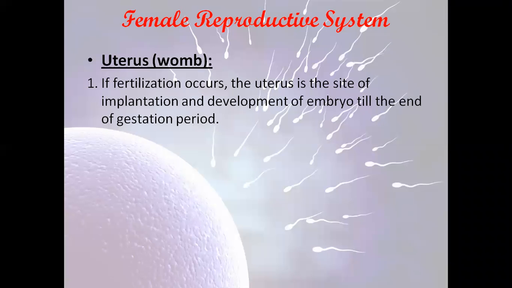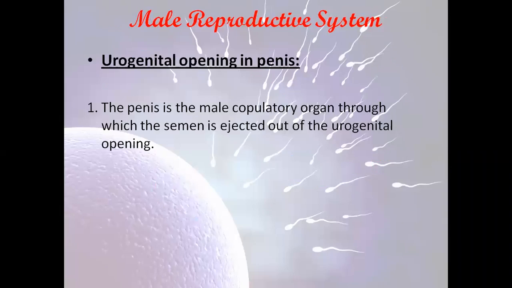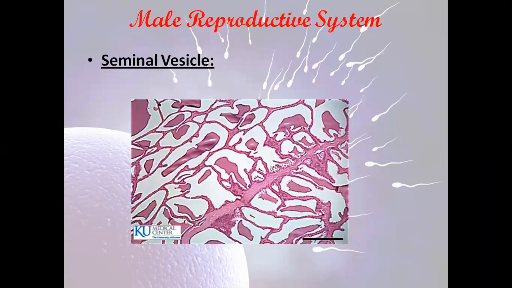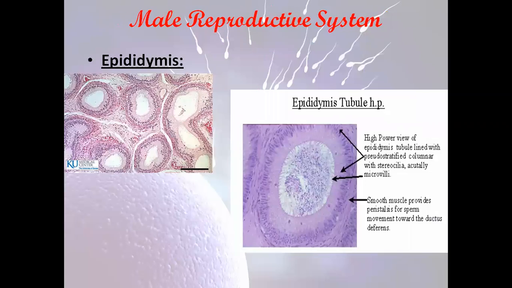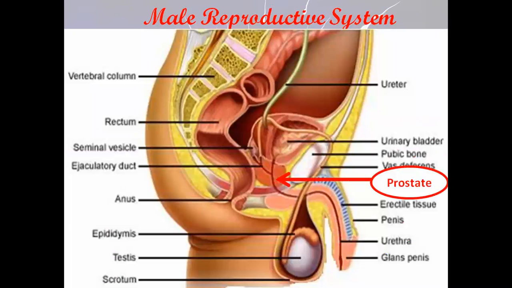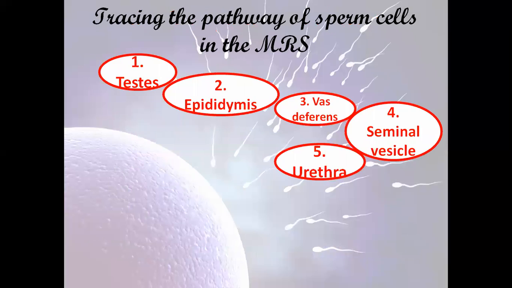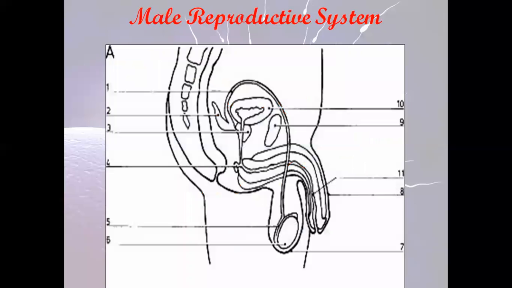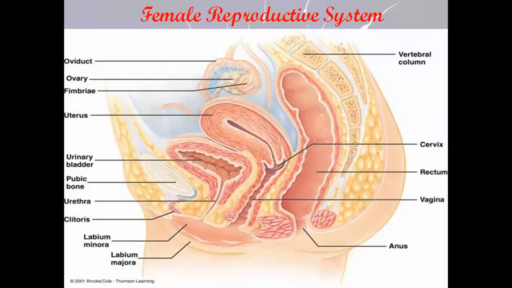So here, I'm going to make a quick revision of what we have explained in this session. We talked about the male reproductive system and its different parts. We talked about the testes. We talked about the epididymis. We talked about the vas deferens. We talked about the seminal vesicles and their role. We talked about the prostate gland and its function. And also we talked about the urethra, the urogenital opening, and the penis, which is the male copulatory organ. Also in the female reproductive system, we talked about the ovary, the oviduct, as well as the uterus.